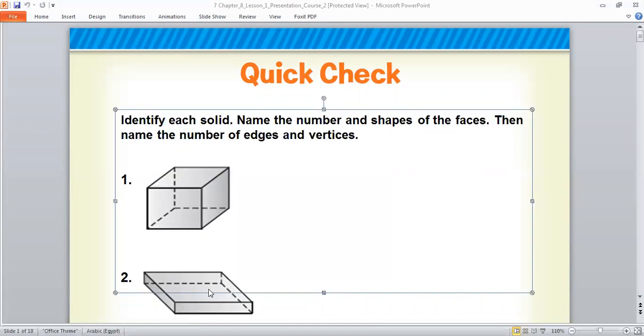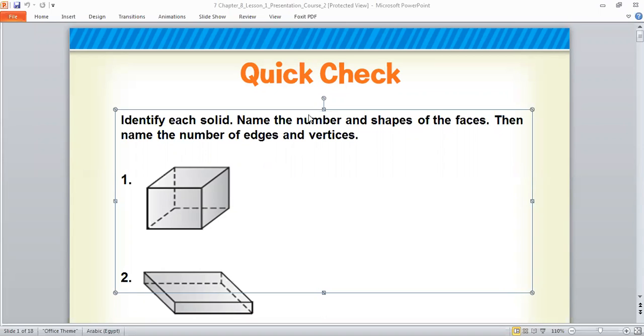Okay. The first one, what's your answer? Cube. Okay, the next one. The first one is cube, and the second one is cuboid.